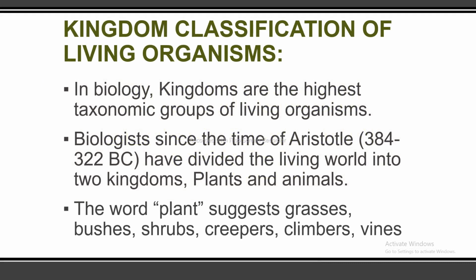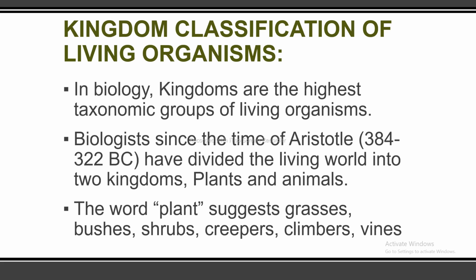First of all, I will discuss the kingdom classification of living organisms. In biology, the kingdoms are the highest taxonomic groups of living organisms. Biologists, since the time of Aristotle, 384 to 322 before Christ, have divided the living world into two kingdoms, which are plants and animals.